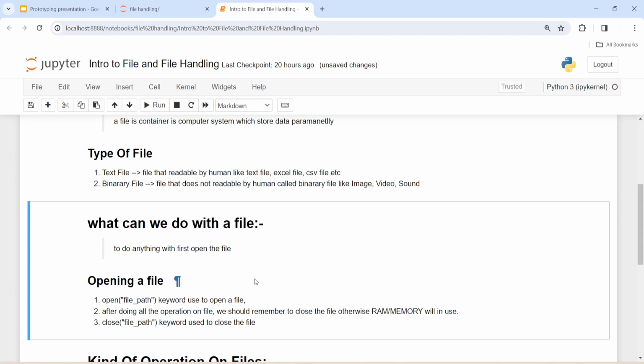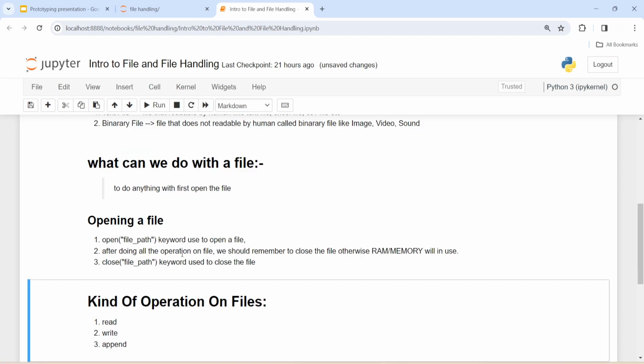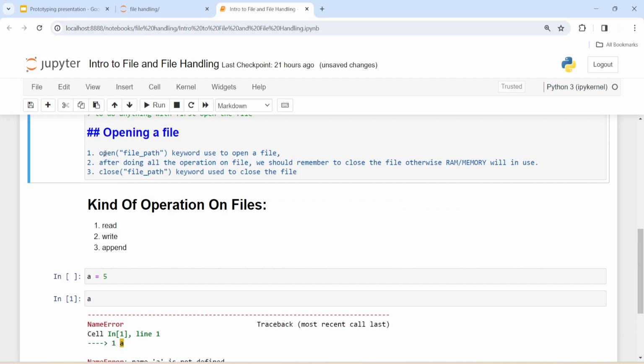If you want to edit a text file, we have to open the file first. To open the file, there is the open keyword, and in it we pass the file path, then it will open the file.